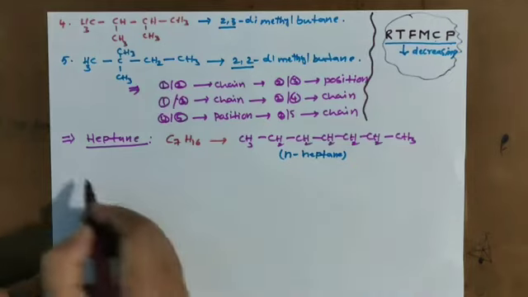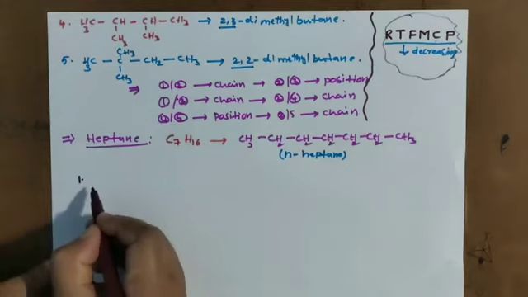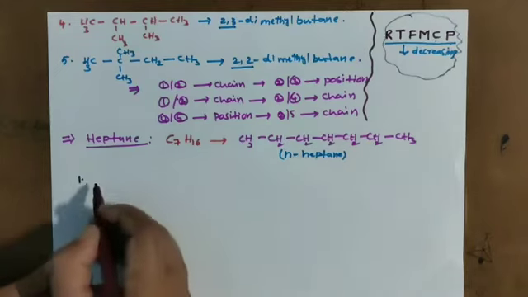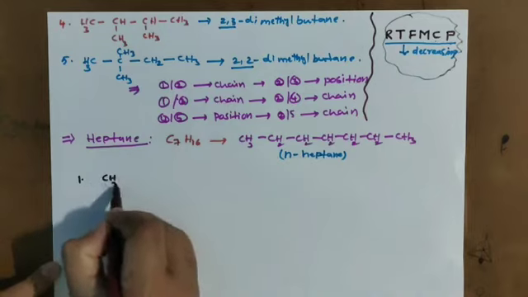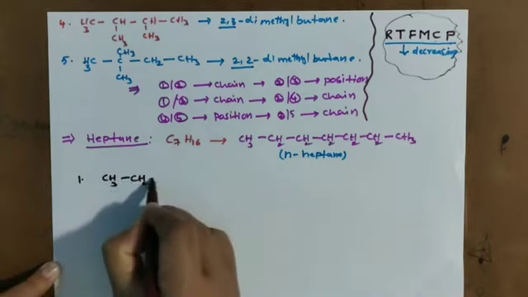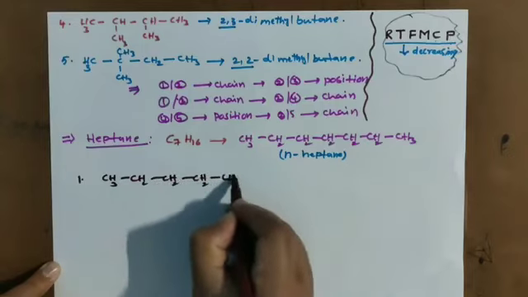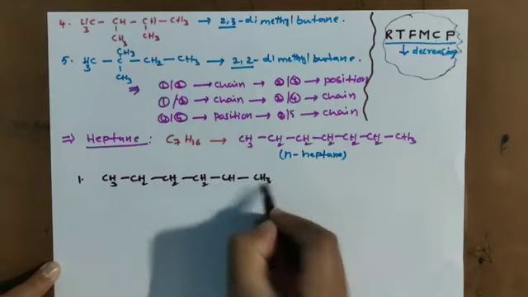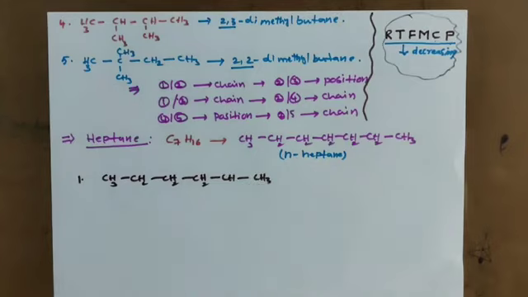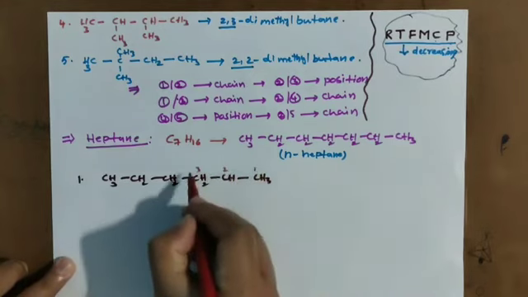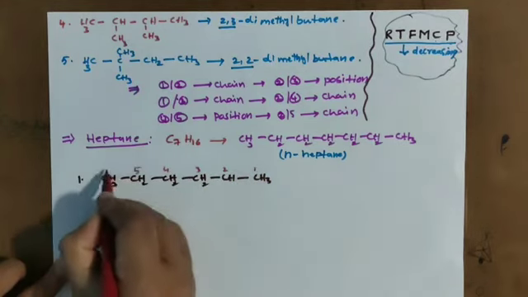That I am writing. First, with the 7 I have written. Now I am writing with 6. CH3, CH2, CH2, CH2, CH, CH3. How many carbon atoms are there here? In the parent chain, 6 we have. See here, 1, 2, 3, 4, 5, 6.